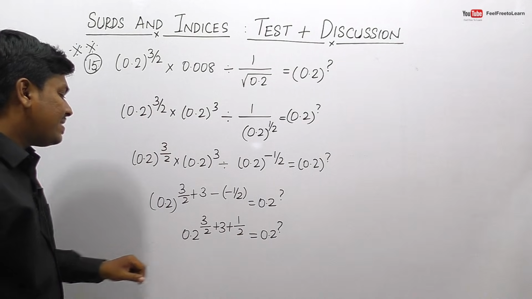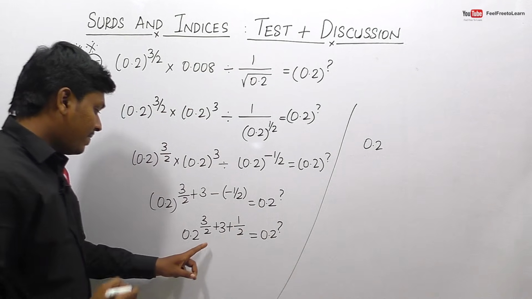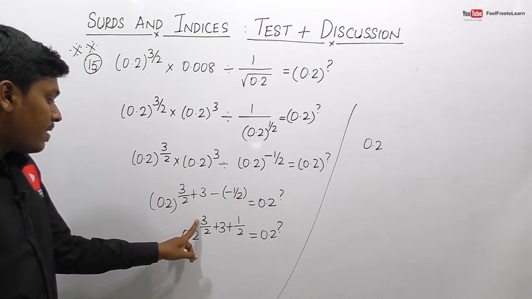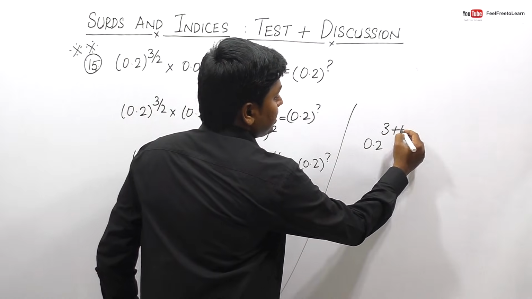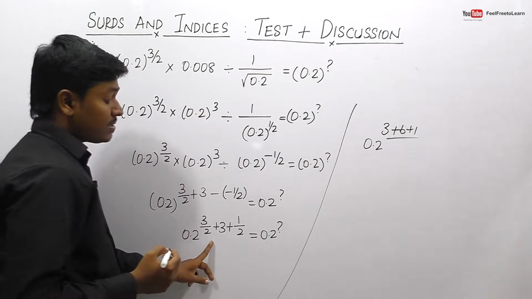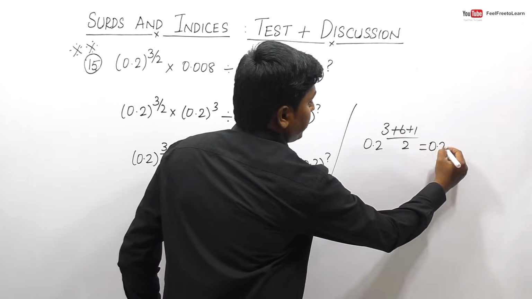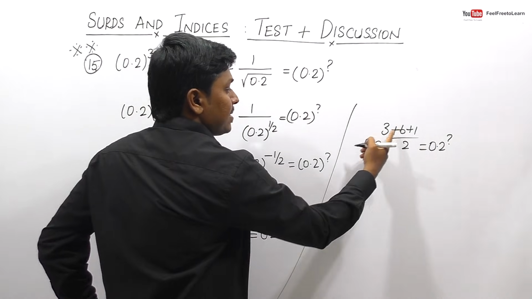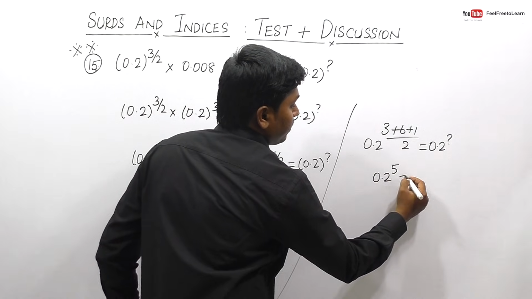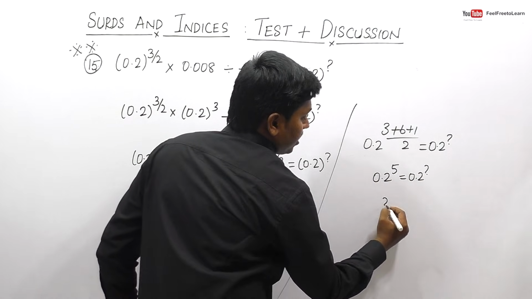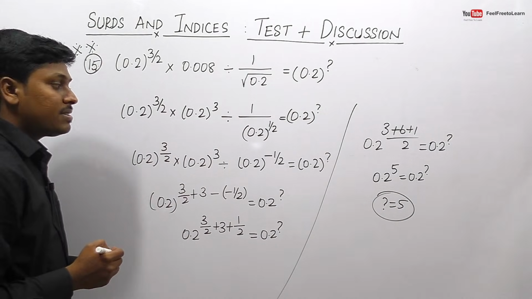I think we can take an LCM as 2, right? So when we take LCM as 2, this will be 3, and this will be 6, and this will be 1. So 3 plus 6 plus 1, and here the denominator is 2, is equals to 0.2 power question mark. 6 plus 3 plus 1 will be 10, and 10 divided by 2 will be 5. So 0.2 power 5 is equal to 0.2 power question mark. So finally we can say that the answer for question number 15, that is the question mark, is equal to 5.